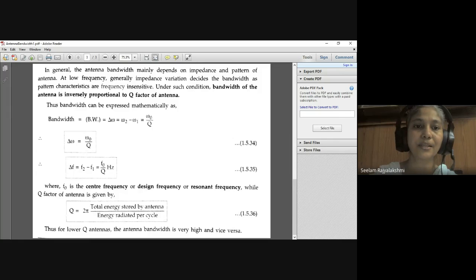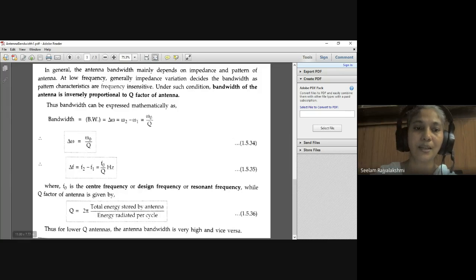Here F naught is the center frequency, or design frequency, or resonant frequency, while the Q factor of the antenna is given as Q equals 2 pi times the total energy stored by the antenna to the energy radiated per cycle. Thus for lower Q antennas, the antenna bandwidth is very high, and for higher Q antennas, the antenna bandwidth is low.